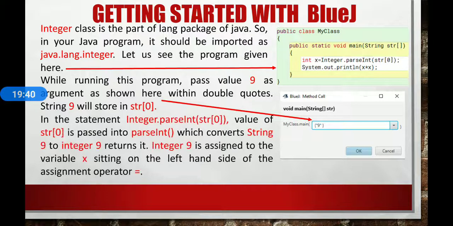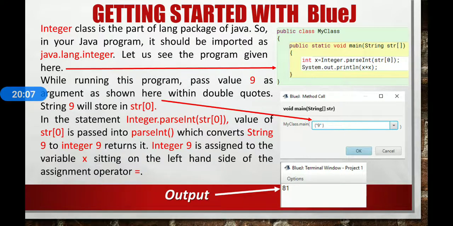In the statement, Integer.parseInt is given str of 0. The value of str[0], that is 9, is passed into parseInt, which converts string 9 to integer 9 and returns it. Integer 9 is assigned to the variable x sitting on the left hand side of the assignment operator equal to. Finally, println in the next statement is displaying 9 multiplied by 9, that is 81, as output. So that's all for today. Thank you.